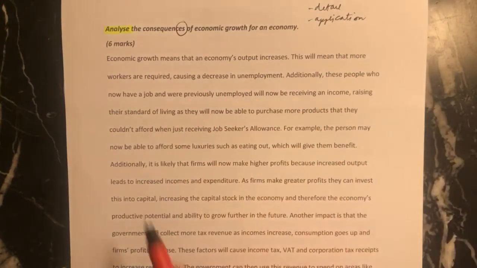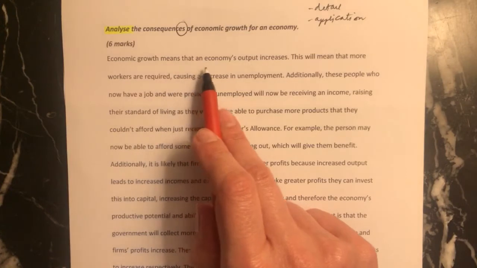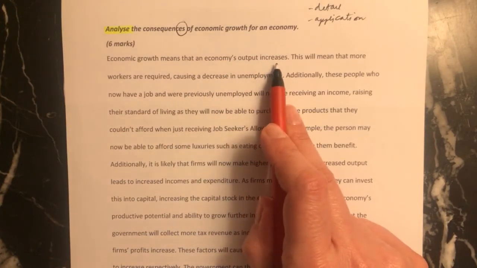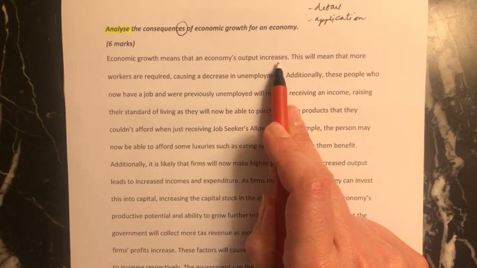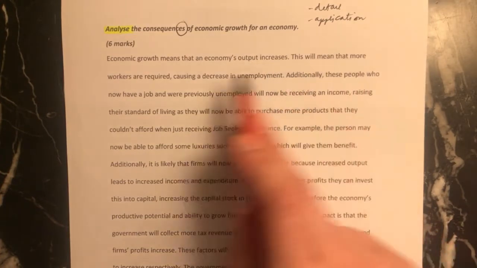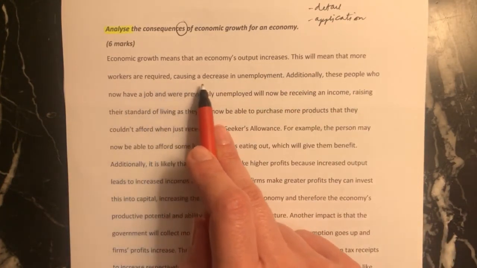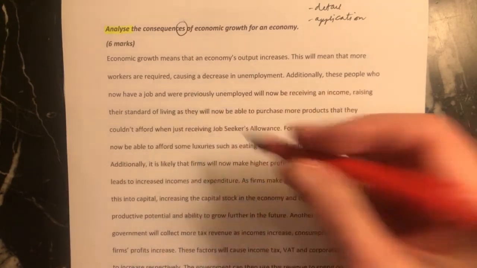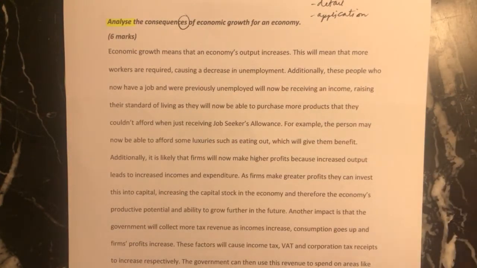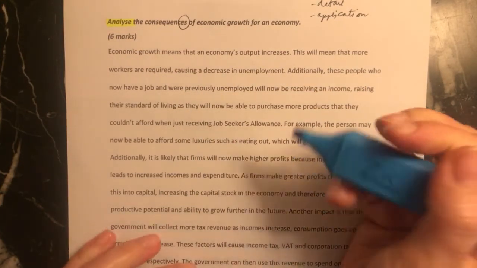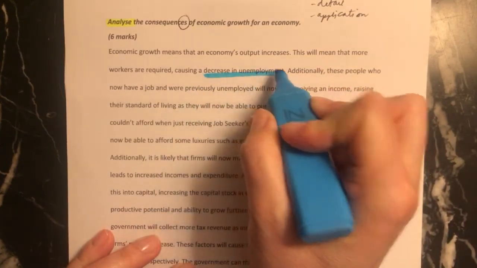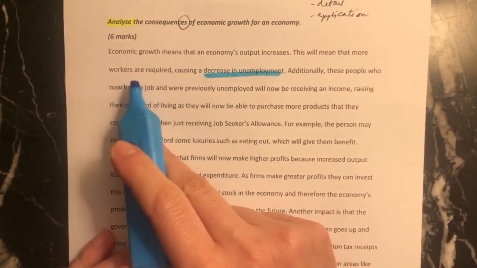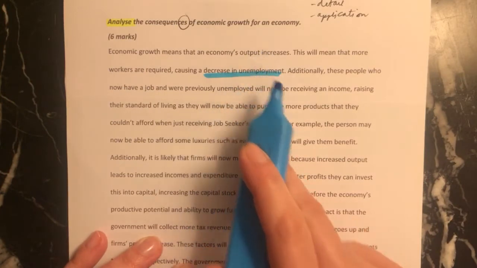So I'll just talk you through this. Economic growth means that an economy's output increases. This shows that you understand at the beginning the right theory and you understand the definition. This will mean that more workers are required, causing a decrease in unemployment. So this is a consequence, that there will be a decrease in unemployment. So this is the first point that I'm making here, my first consequence. And we've explained why you need more workers, because the output's gone up.